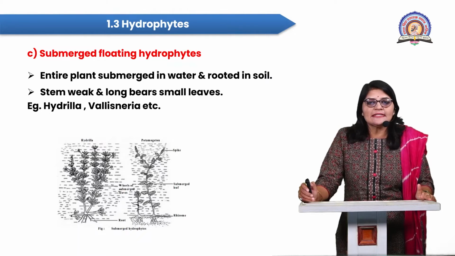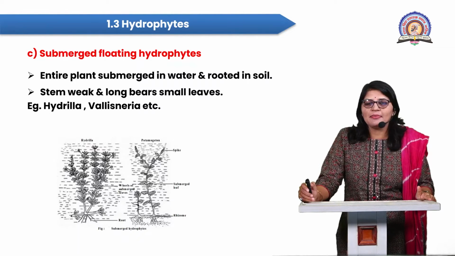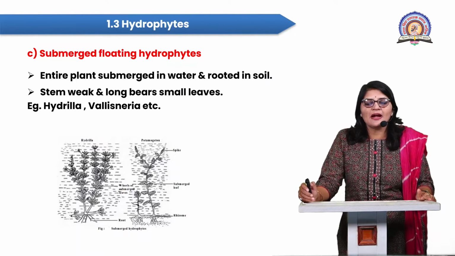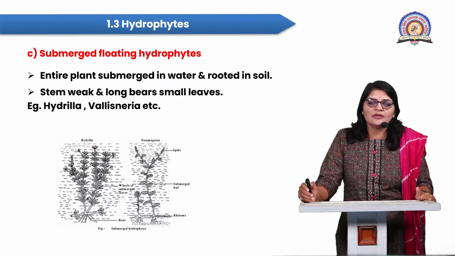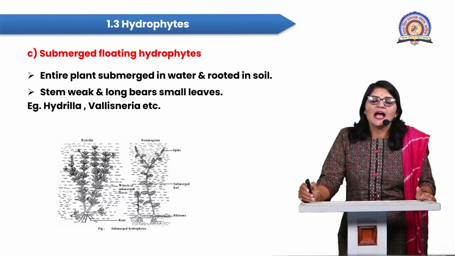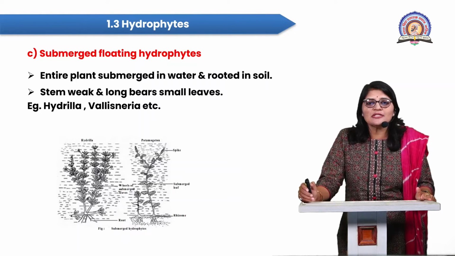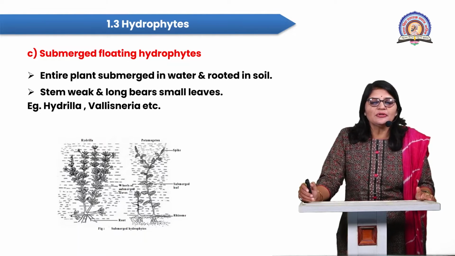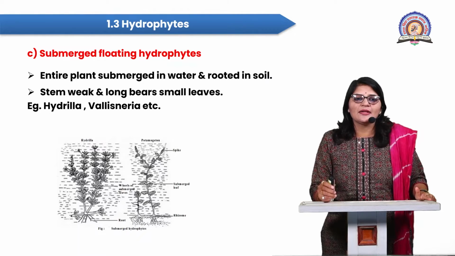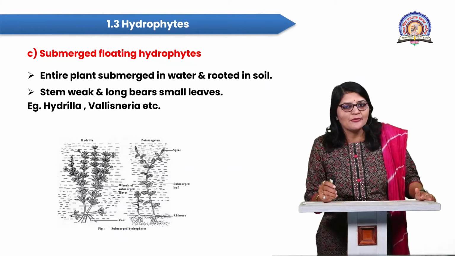So students, see the image, there is a Hydrilla plant and a Potamogeton plant. In Hydrilla the entire plant is submerged in the water, and it has nodes and internodes. At the nodal region there are whorls of small leaves present, and see the root fixed within the soil. So this is regarding the submerged floating hydrophytes.